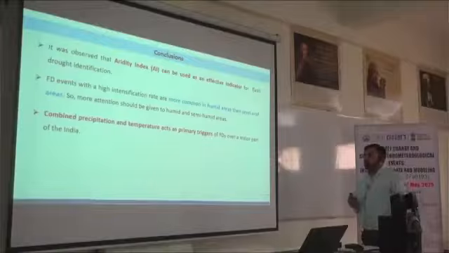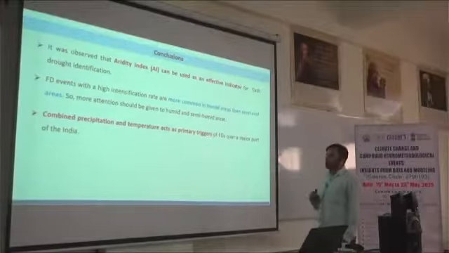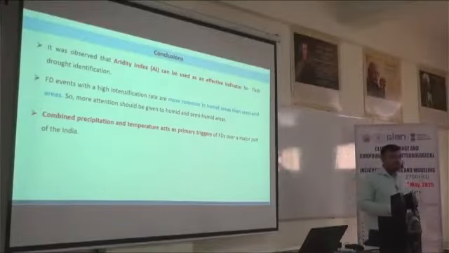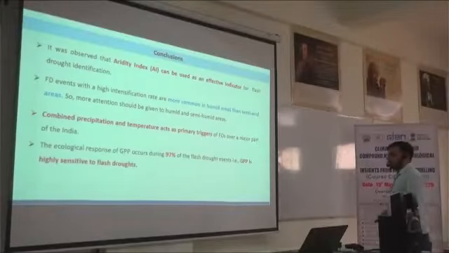If we talk about the triggers or the drivers of flash drought across India, we can say majorly the lack of precipitation and high temperature are the major triggers which can cause flash drought across India. However, some parts have an individual effect of soil moisture and precipitation itself.